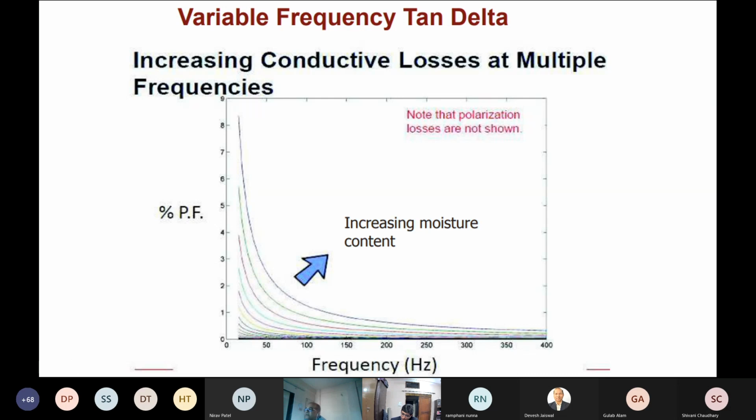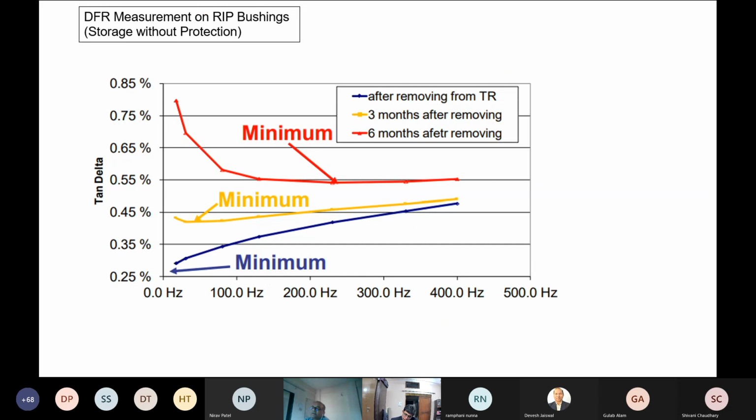Please note here that this curve is only for conductive losses, not for polarization losses. In case of RIP bushings, these DFR measurements are reported to be used mainly for moisture which is ingressed during storage, if not properly stored. So the lowest line, the blue line, indicates a healthy bushing. The middle one is after 3 months of removal from the transformer and exposure to ambient moisture. And this is the worst case, 6 months.